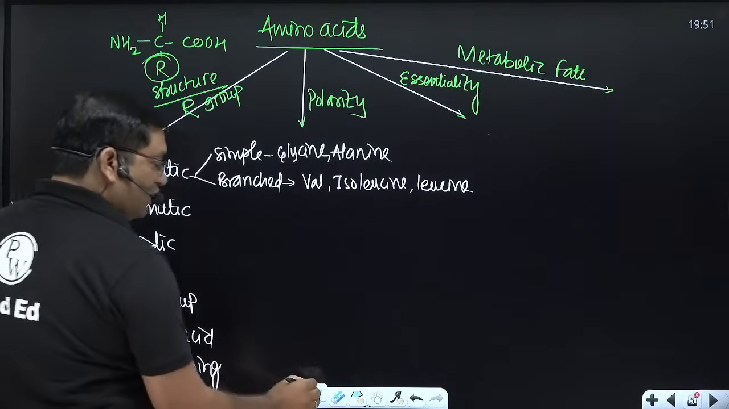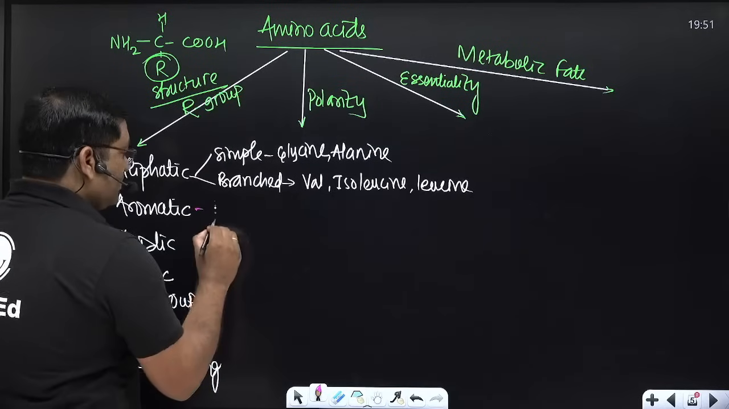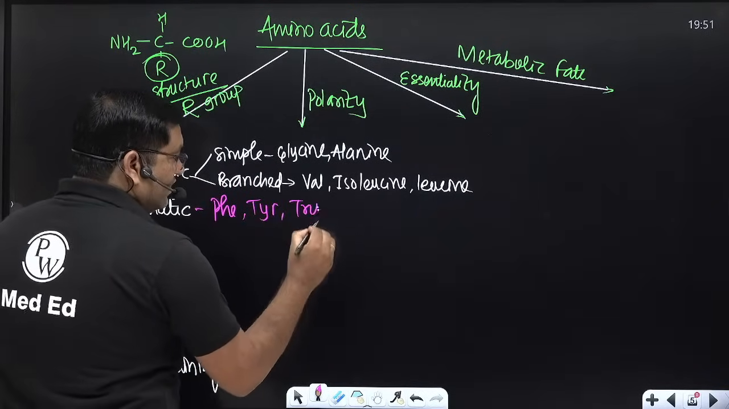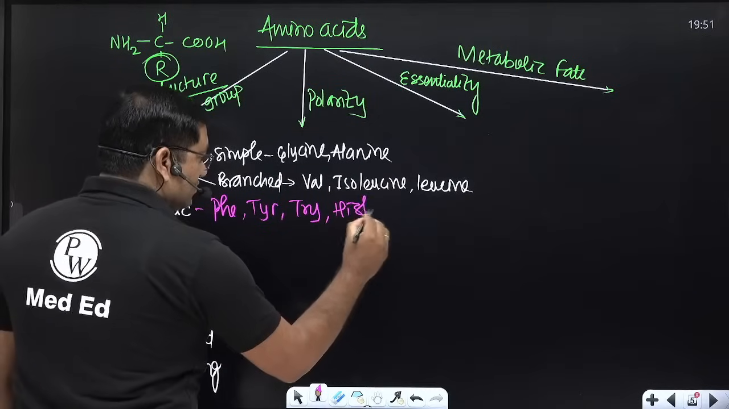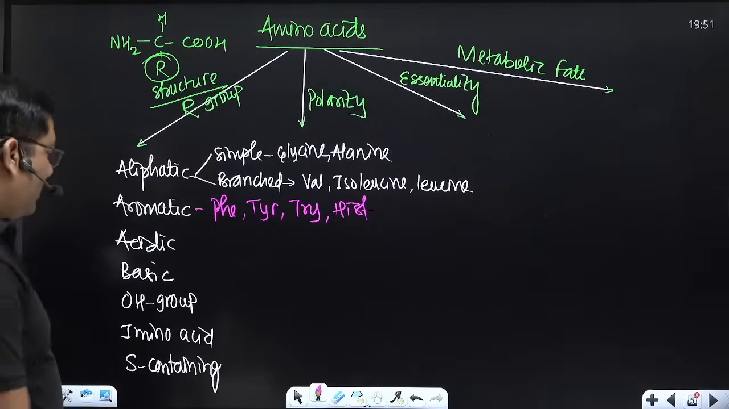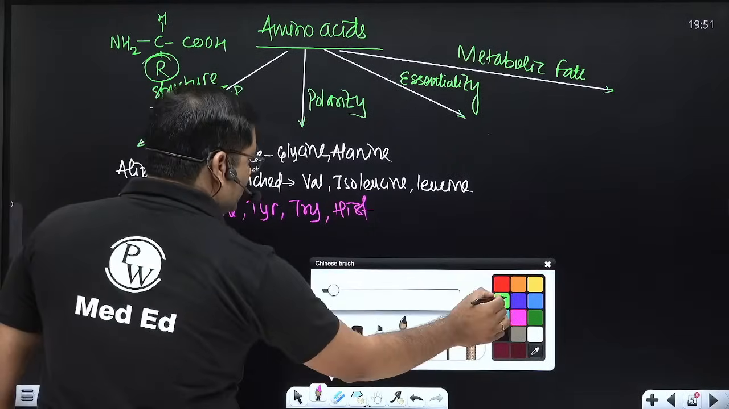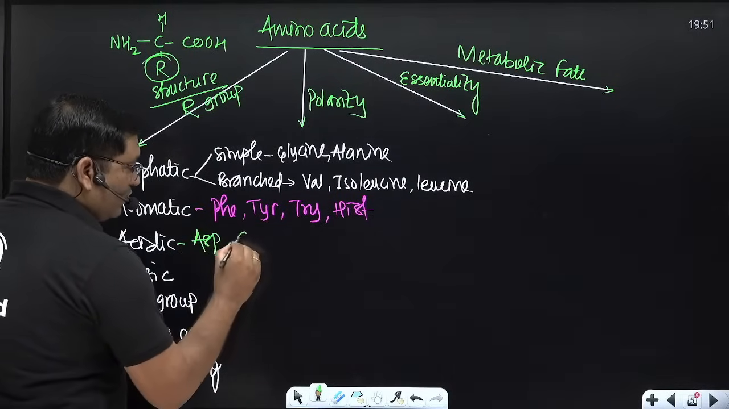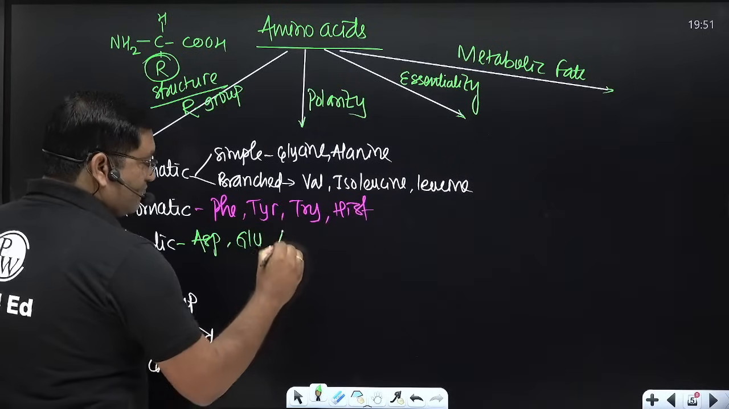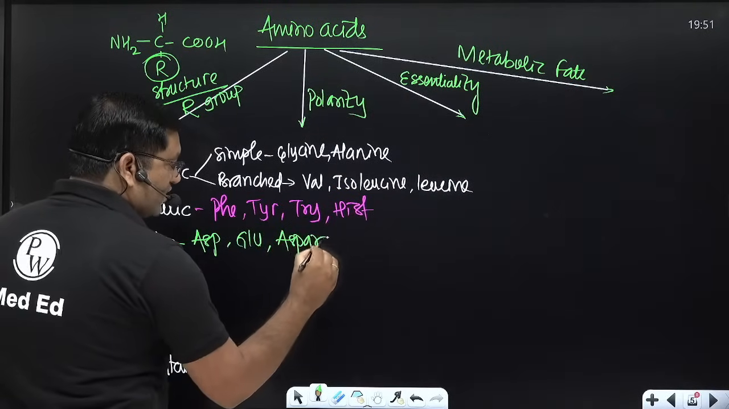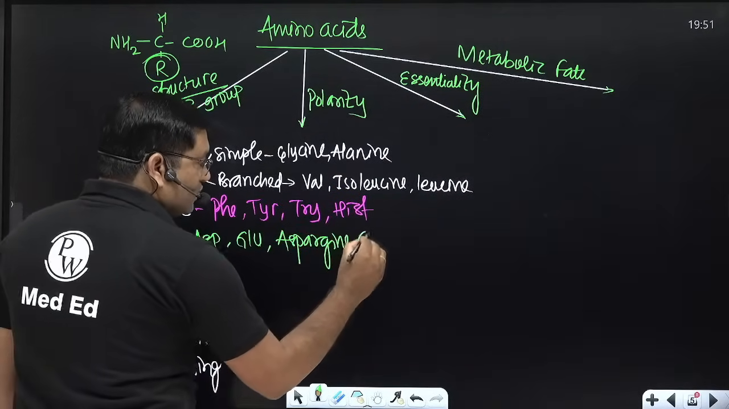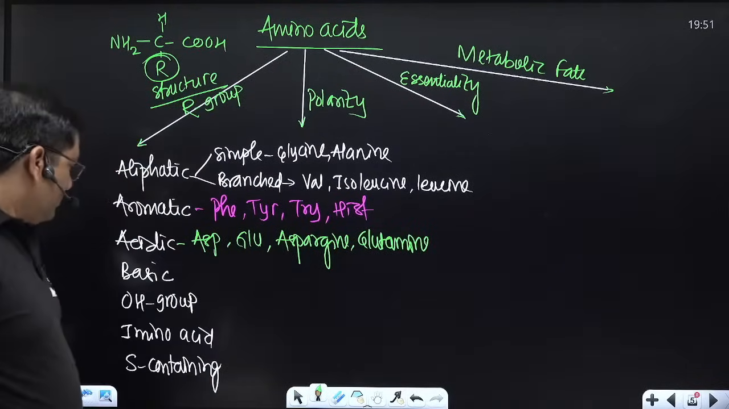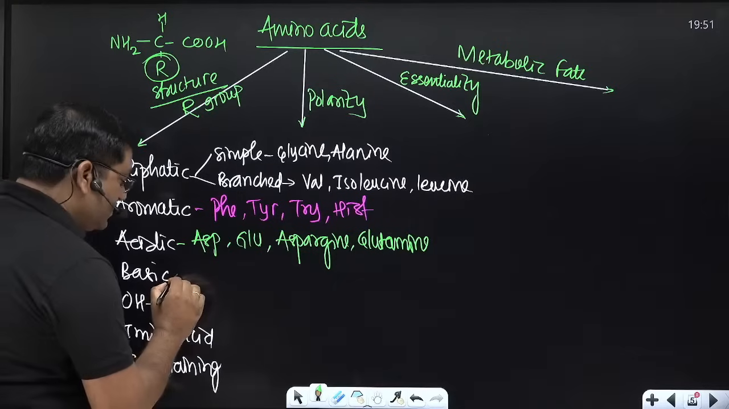Aromatic amino acids, all of you know, are phenylalanine, tyrosine, tryptophan and histidine. Then acidic amino acids with their amides: aspartic acid, glutamic acid meaning glutamate, and their amides, asparagine and glutamine. Then basic amino acids.